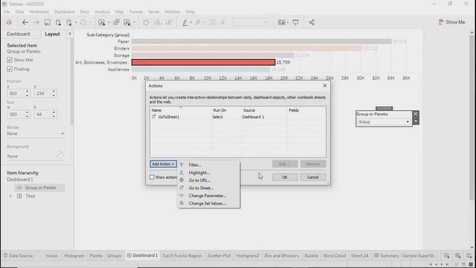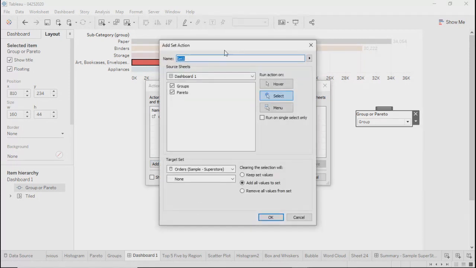Okay, let's move ahead. The last option is related to change set values. Over here, I have these sets which are already created on this particular dashboard. Basically, these sets will be applicable to the entire workbook because we are using only one data source right now.